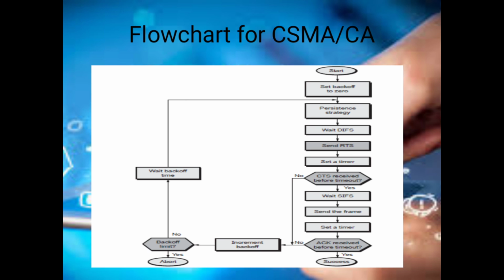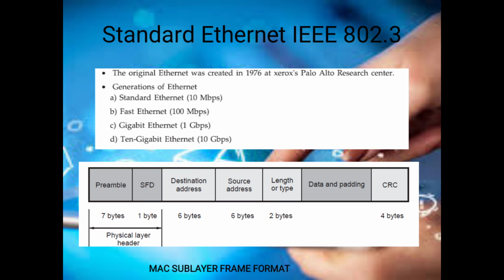If there is any collision, it increments the backoff time and waits for its turn, and it terminates its transmission since the collision should be avoided. If the channel is free and idle, it starts transmitting and provides a successful transmission of the message based on CSMA with collision avoidance.